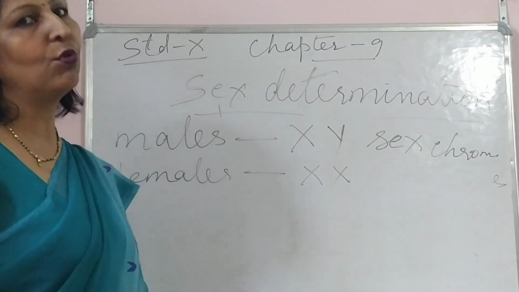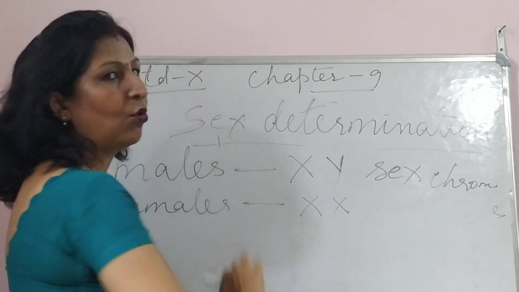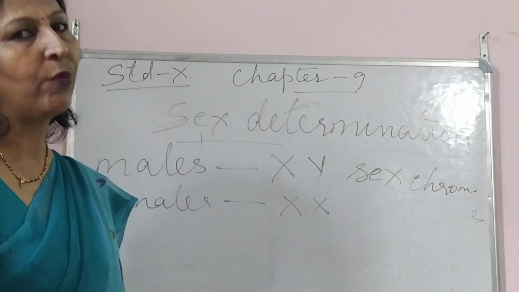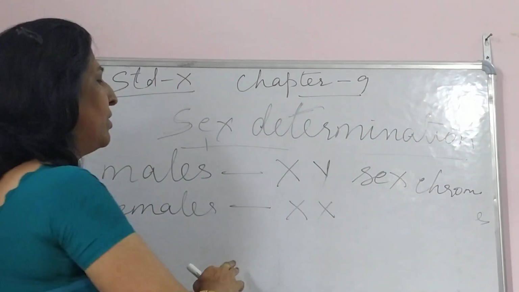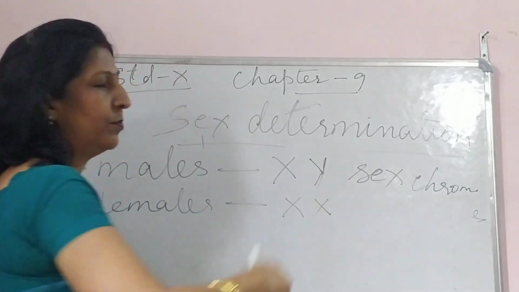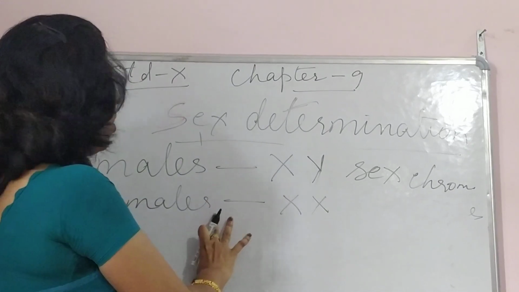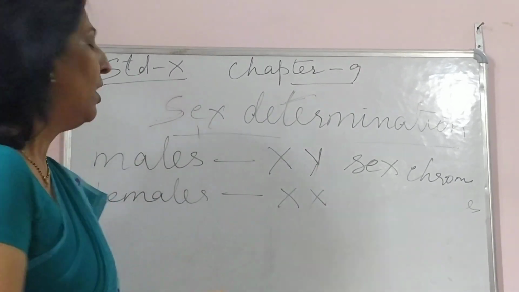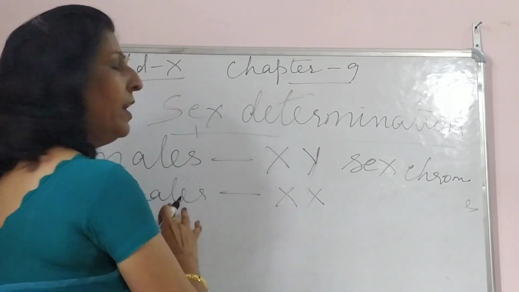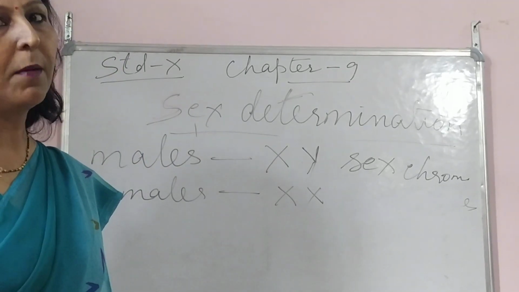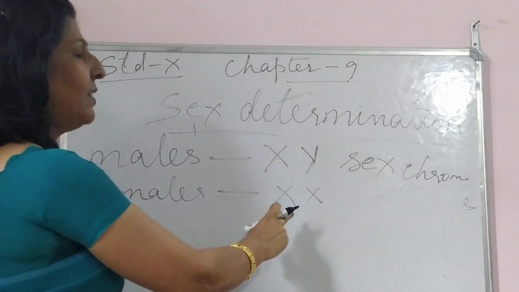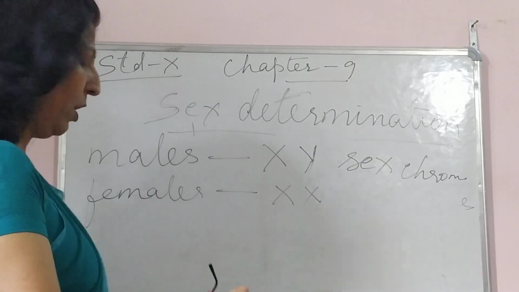So we have 22 autosomes plus XX for females, and the males will have 22 autosomes, which is common, and XY chromosomes. Got it? These are the two sex chromosomes. So for the female, it is 22 plus XX and for males, 22 plus XY.